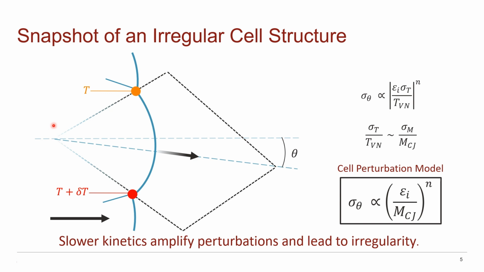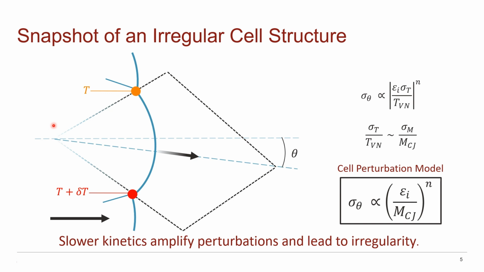Additionally, this expression makes sense in limiting cases. So if M_CJ is low, we have very little heat release, and we have a weakly choked detonation for which we would expect a very irregular cell structure, thus a higher variation in cell angle. For extremely high Mach numbers, we would have a very high heat release, and we would not imagine the presence of a cell structure at all for such a strong blast, and therefore no variation.